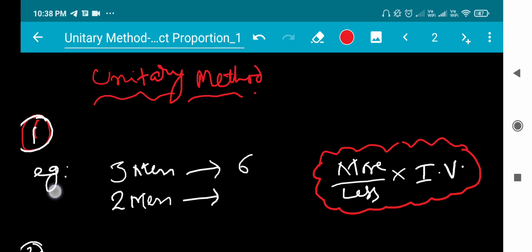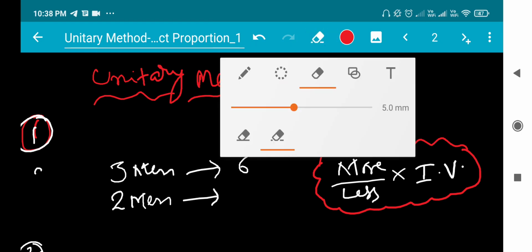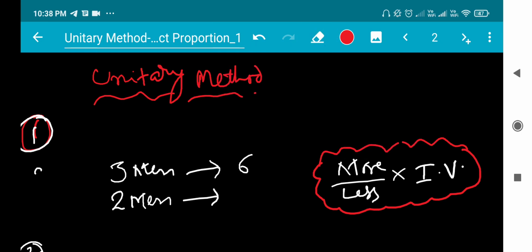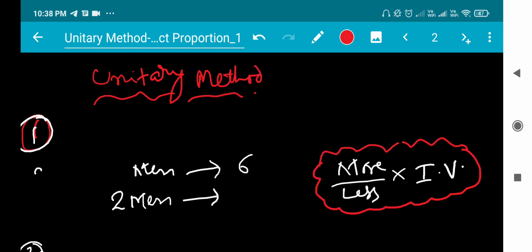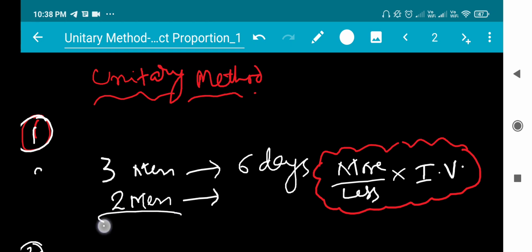Let me take an example directly. If three men can do a piece of work in 6 days, and the same work is done by two men, how many days will they take to finish this work? We have to find this.